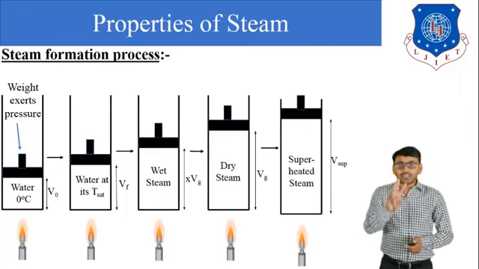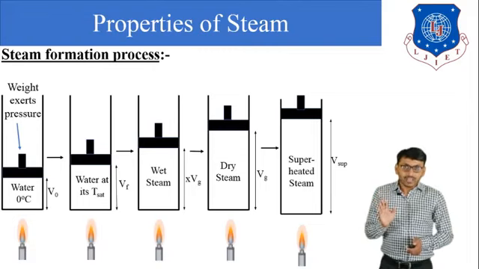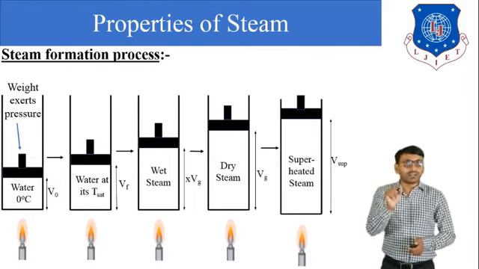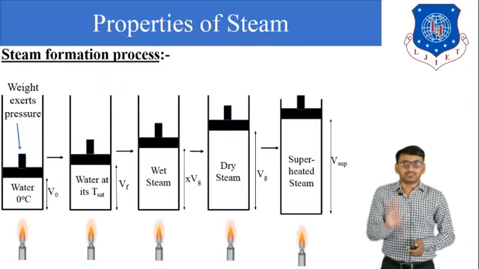So in the third diagram, there is a wet steam. Okay. Now again heat supply. So wet steam is converted into dry steam. In the fourth diagram, there is a dry steam of specific volume Vg.